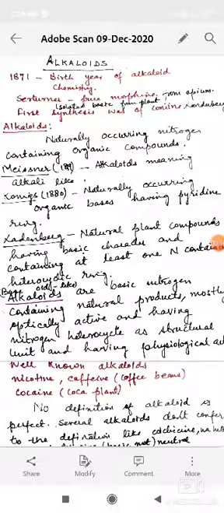Today we will be discussing alkaloids in the paper Natural Products.